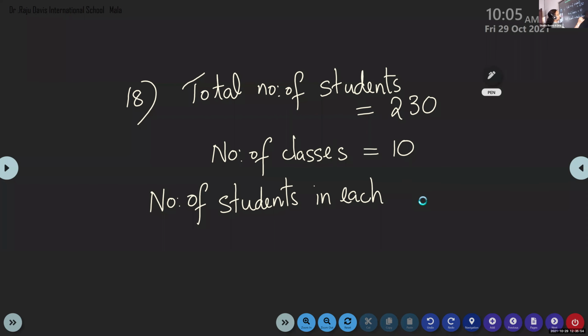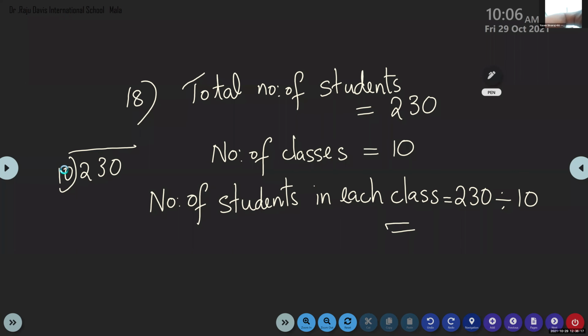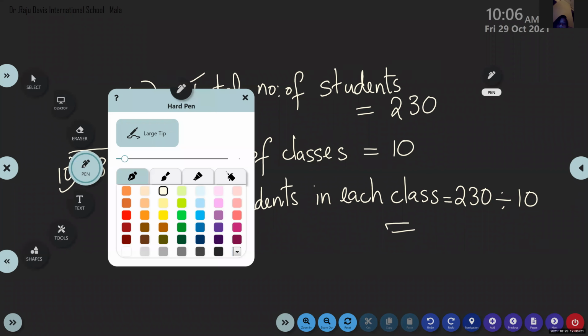So always you have to divide the bigger number, that is the total, by the number of classes. So you can do here 230 divided by 10. Find out the answer.